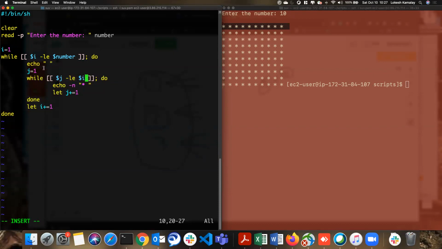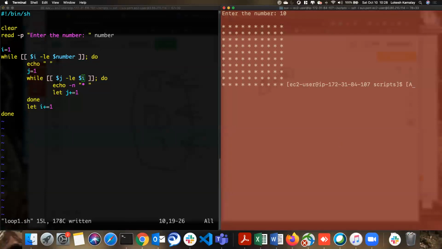What is happening here? $I is 1 now, and J is equal to 1. 1 less than or equal to 1, yes, so print star. Then J becomes 2, the condition breaks, so it goes to the next iteration. Now I becomes 2, J becomes 1. 1 less than or equal to 2, yes, print. Again 2 less than or equal to 2, yes, print. 2 stars. 3, no. Again go back. Third iteration. So like this, I'm reducing the counts.